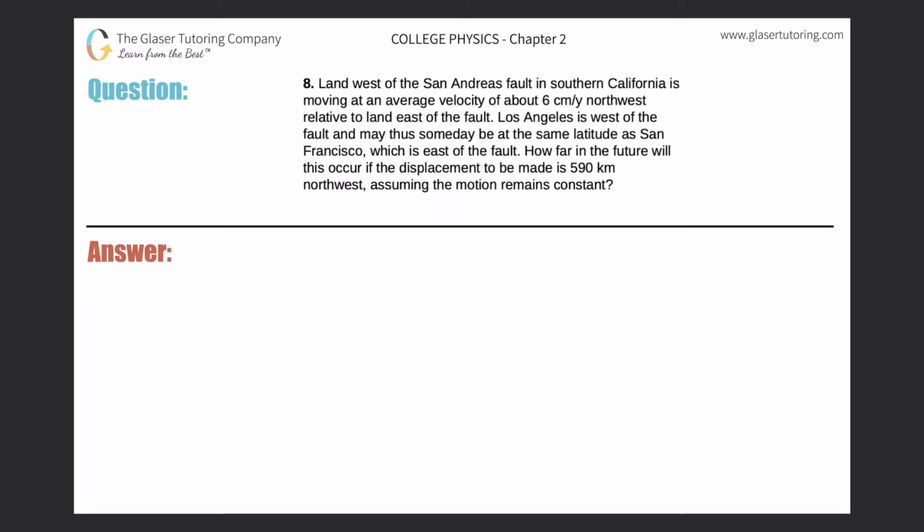Number 8. Land west of the San Andreas Fault in Southern California is moving at an average velocity of about 6 centimeters per year northwest relative to land east of the fault.